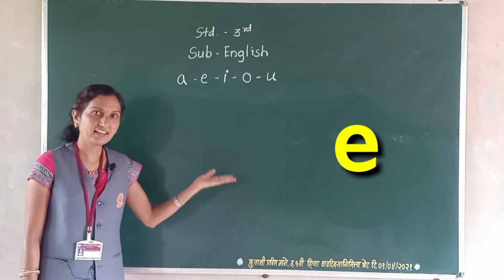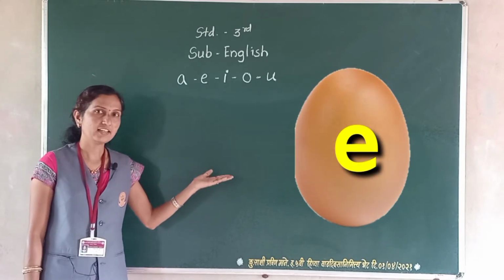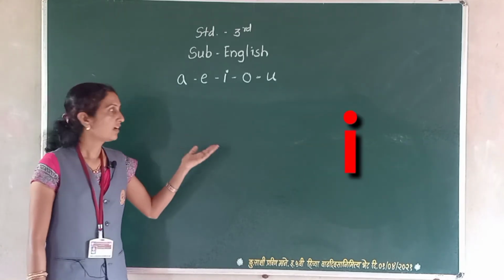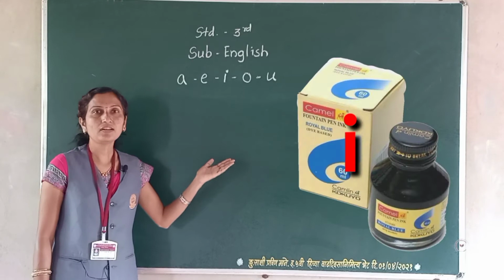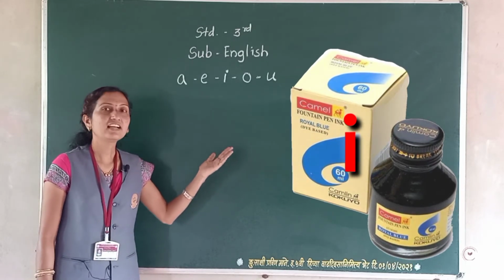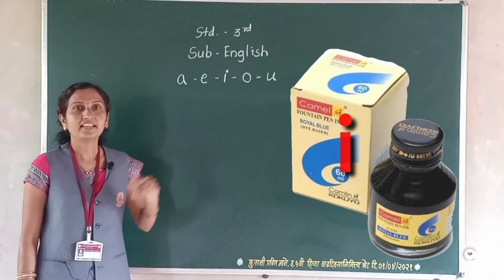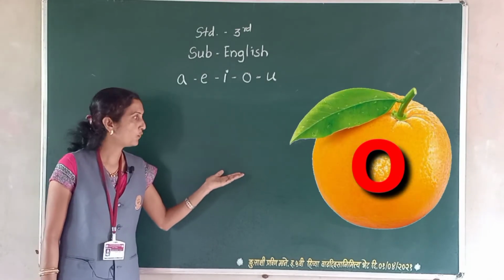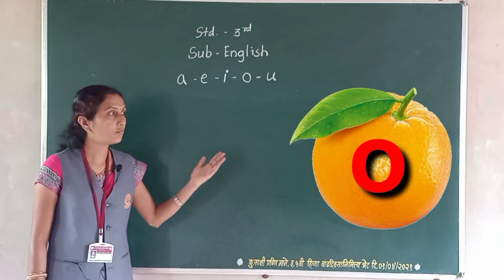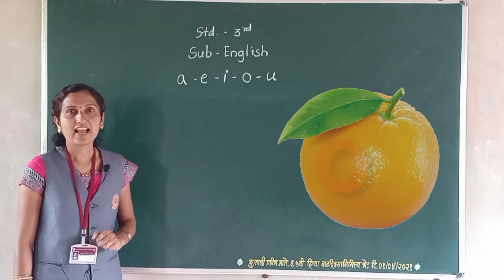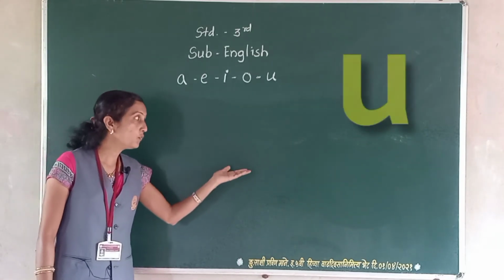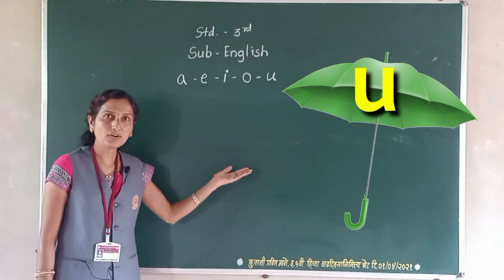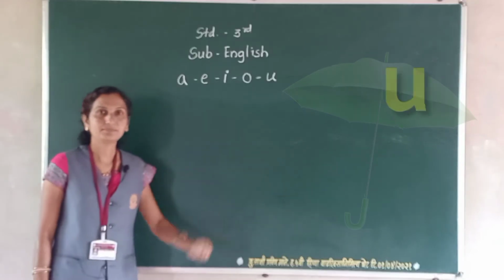E for egg. Third is I, I for ink. Then O, orange, O for orange. And the last one is U, U for umbrella.